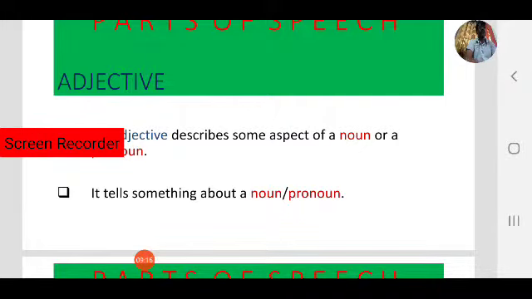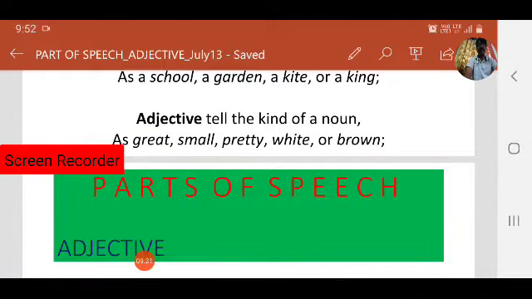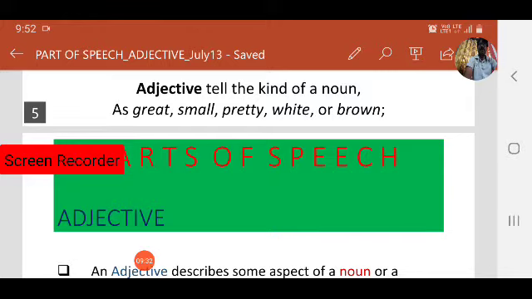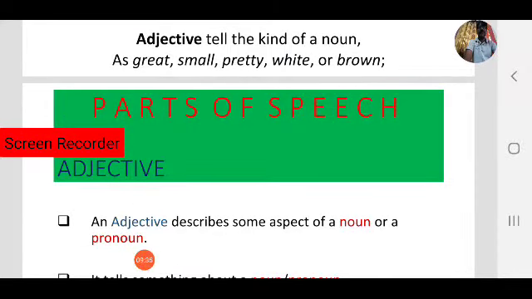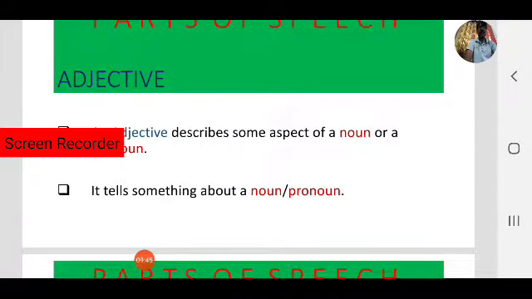So generally we call them describing words. In grammar we call it an adjective, but those are really describing words. If you want to describe anything, what do we use? Adjectives. For example, see the part of the song: adjective tells the kind of noun as great, small, pretty, white, or brown. See how it describes the noun.